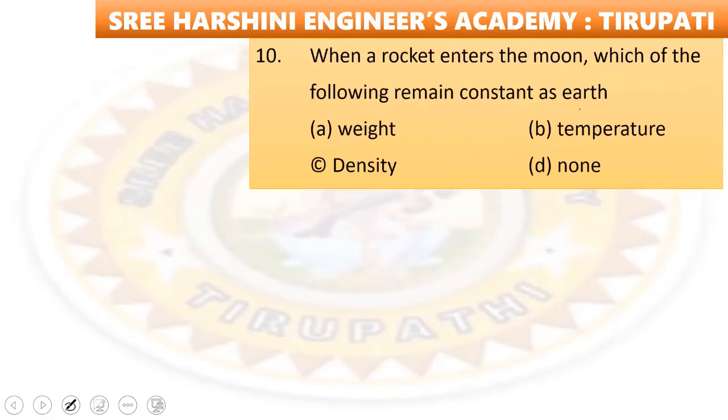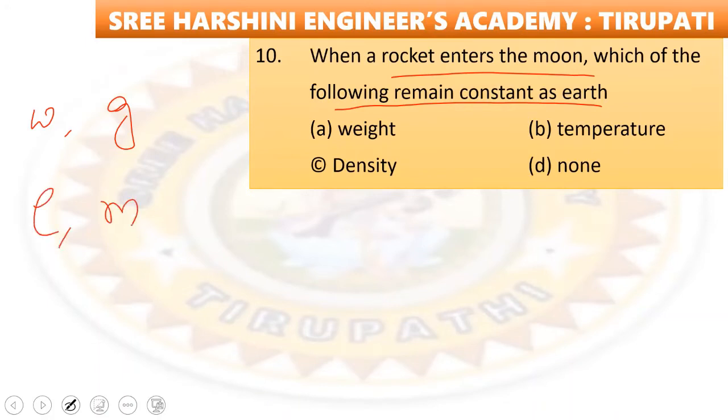Next, when the rocket enters the moon, which of the following remains constant as Earth? Weight changes as g changes, temperature changes, friction is different, but density remains same in both. Mass and volume remain same. So density same unte mass volume same అవుతాయి. So option number C is the right answer.